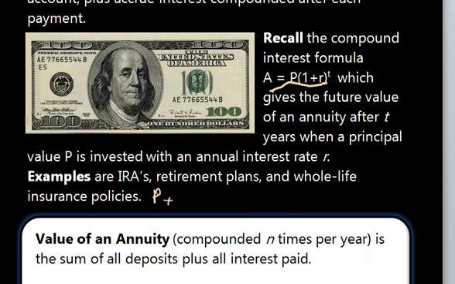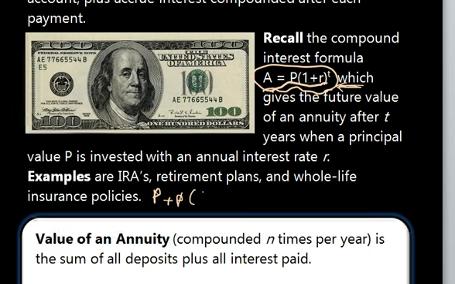So just as an example, you can go ahead and open an account and have one payment, and we can go ahead and calculate the value of that investment after, I don't know, 10 years or so. And that's not considering any additional payments added. In an annuity, we continue to keep adding money into that account.